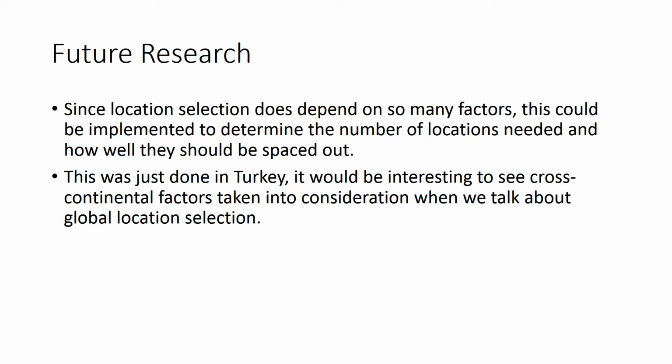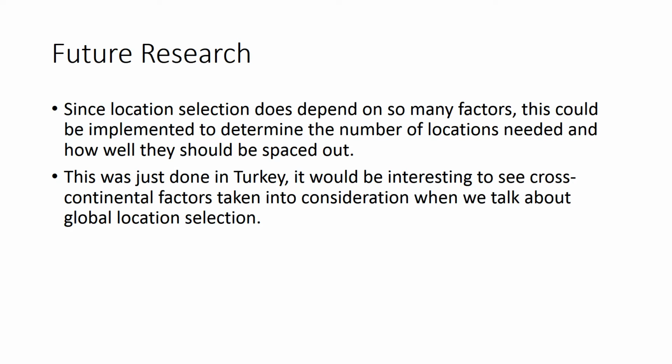Some future research: location selection does depend on a lot of factors, so there are a lot of other ways to implement this, and maybe we would look at multiple locations. Should we use multiple locations? How would we determine that? Also, I think it would be very interesting to look at cross-continental factors.